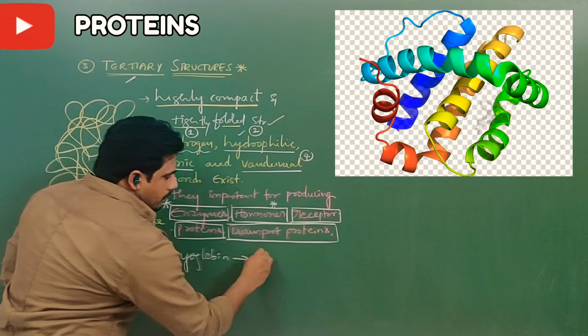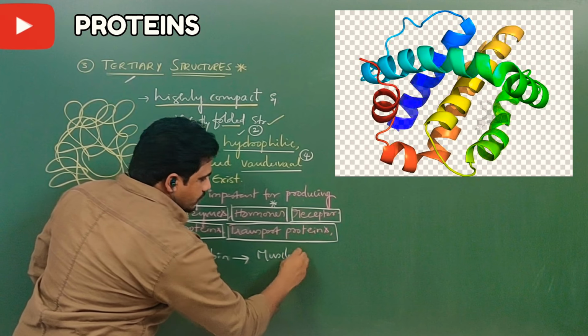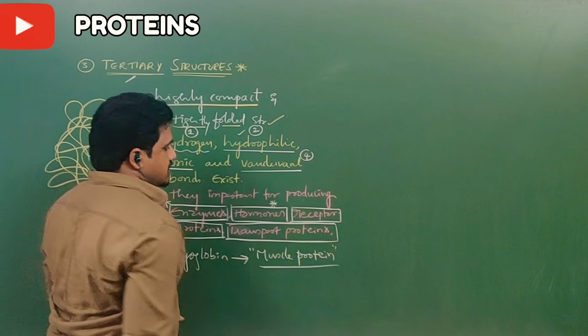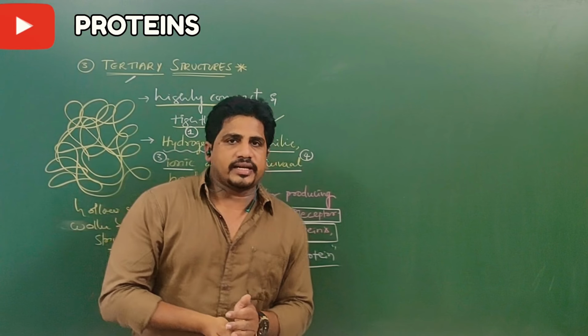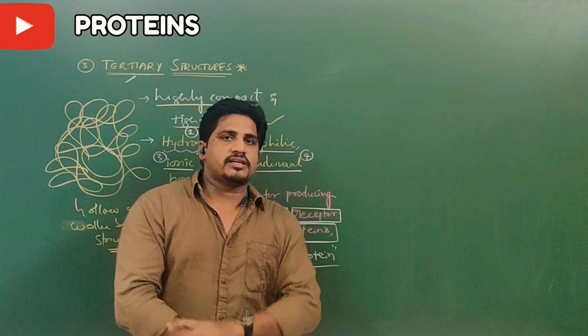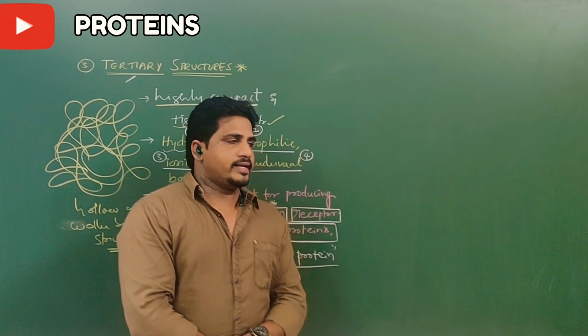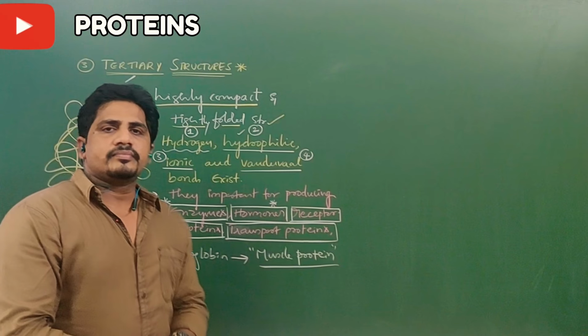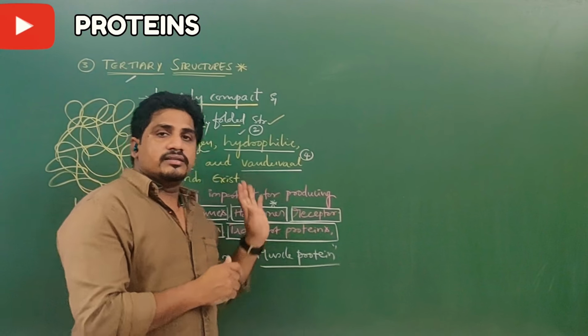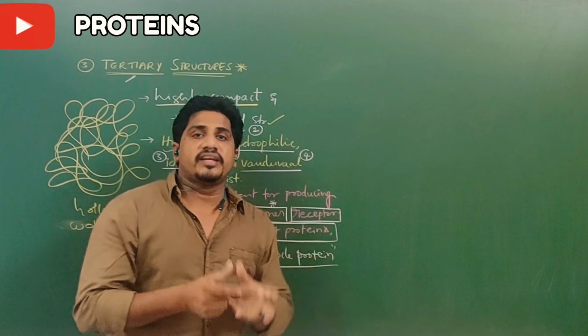Myoglobin means what? Muscle protein. So it is a woolen ball like structure. It has primary, secondary, and tertiary structures. In the secondary, there are alpha helix and beta pleated sheets. These examples are very important from the examination point of view. Let us see. Another important thing here is that these structures are also available in 3D.